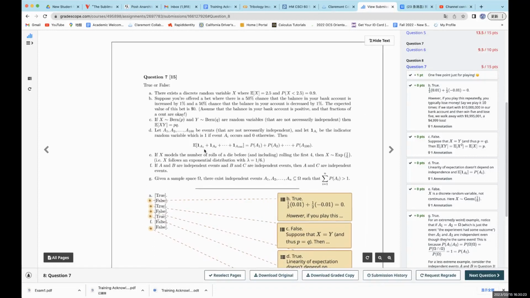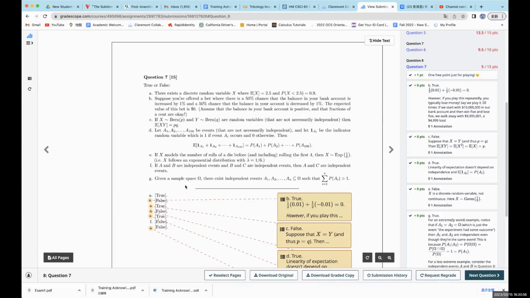And for letter E, if X models the number of rolls of a die before rolling the first four, then X is an exponential distribution with parameter 1/6, which means X follows an exponential distribution with lambda equal to 1/6. But actually this is wrong, because according to the definition, this is a geometric distribution, not an exponential distribution.